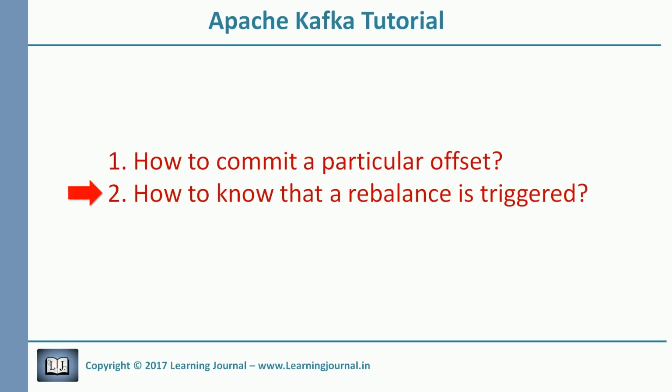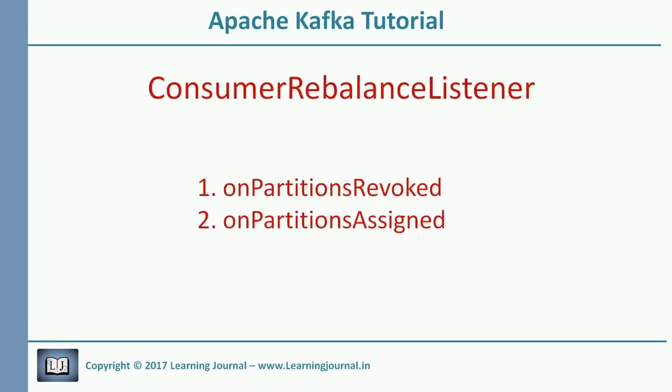The answer to the second question is simple. Kafka API allows us to specify a consumer rebalance listener class. This class should have two methods, onPartitionsRevoked and onPartitionsAssigned. The API will call the onPartitionsRevoked method just before it takes away your partitions. So this is where you can commit your current offset.